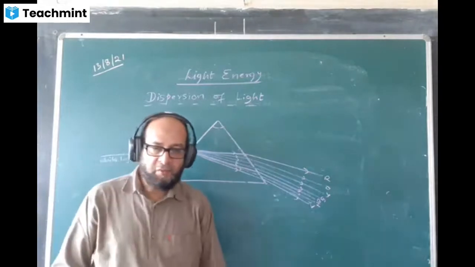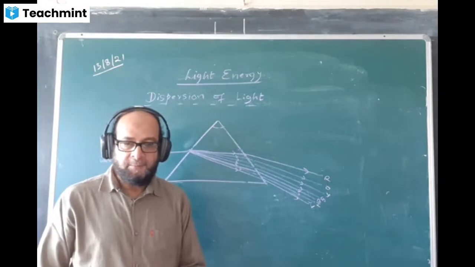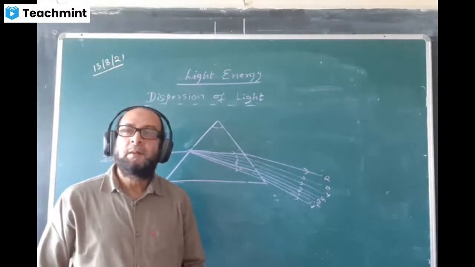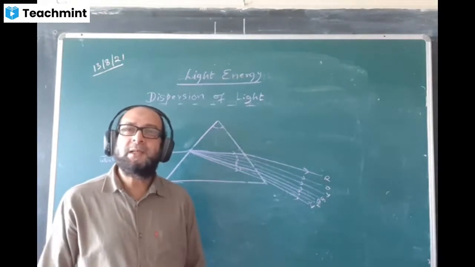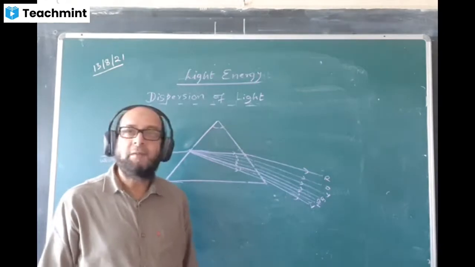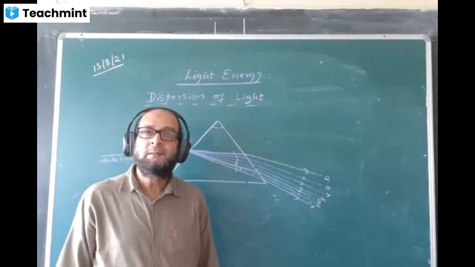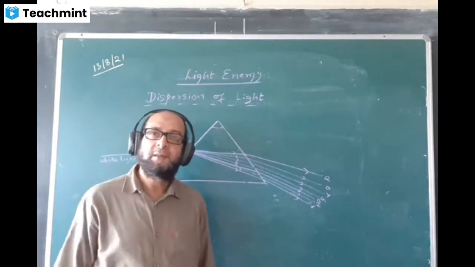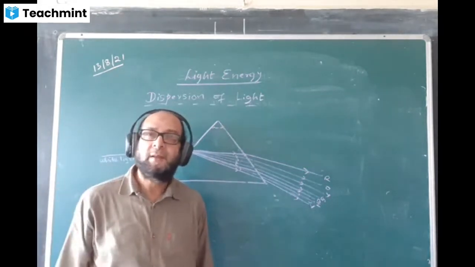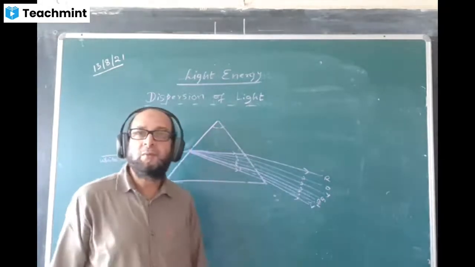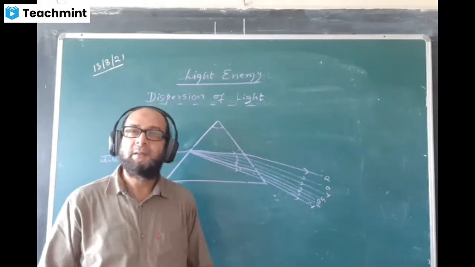What is the example of natural dispersion of light? Rainbows. Rainbows are the example of natural dispersion, dispersion of light taking place in nature. Because sunlight is actually white. When sunlight passes through water drops in the atmosphere, the water drops behave like prisms. Water is a medium there, and the speed of different colors will be different.